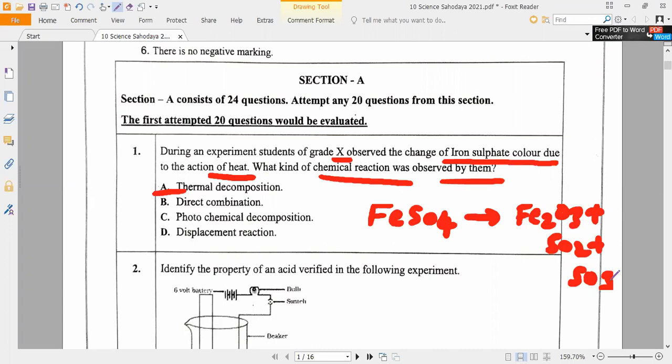Open your textbooks, I think it is in the first chapter, the equation. What is the correct answer? You don't know this question? Thermal decomposition. Why? Because by action of heat, they are saying. Action of heat, we can say thermal decomposition. So this is called a competency-based question. Is it a difficult question? No, sir. What they have done is added a lab and a 10th student. That's all. Correct or not?